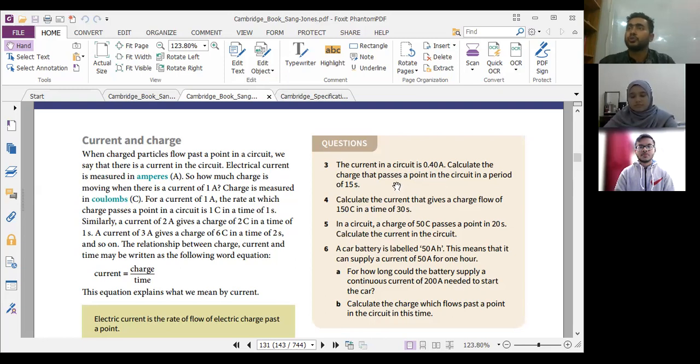So Q equals IT, right or wrong? So if Q equals IT, what did they ask for? Calculate the charge, which is on the left side already. You just multiply I with T, you get the charge. So I is 0.4 and T is 15, you multiply, it should be 6 coulombs. 6 coulomb মানে কি? 36 million charge particles. Right or wrong? Clear?